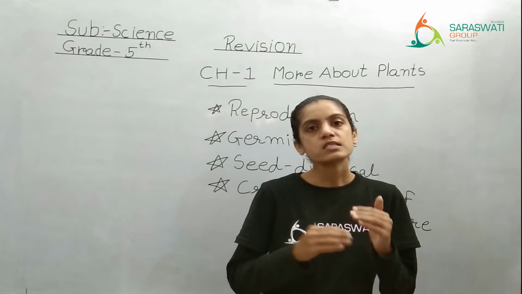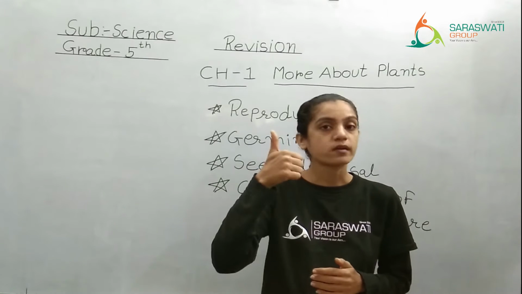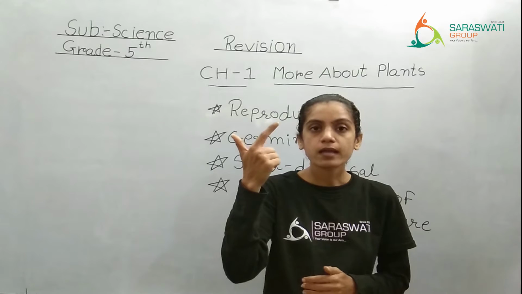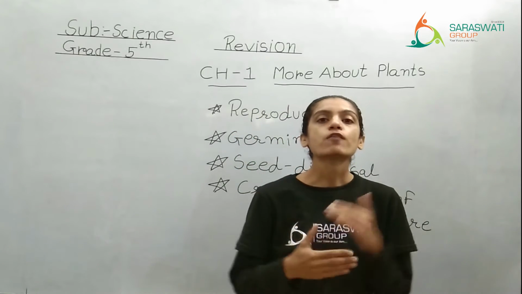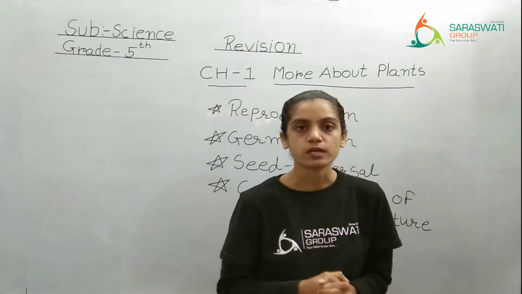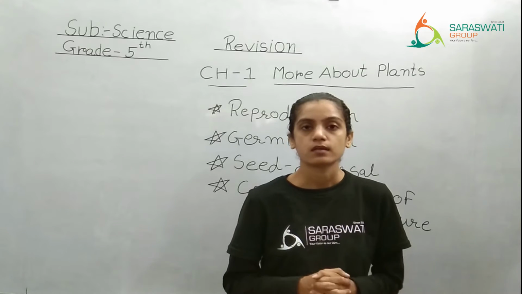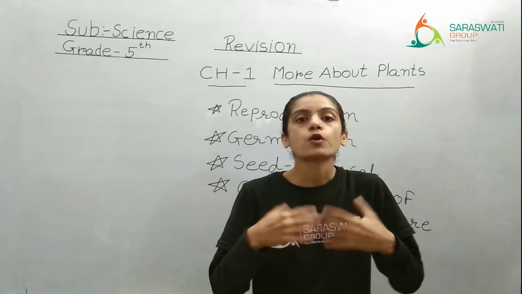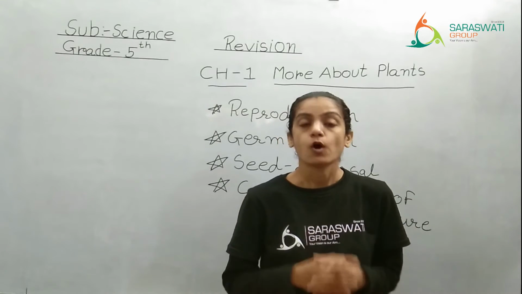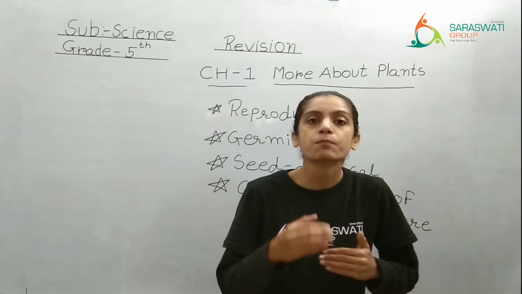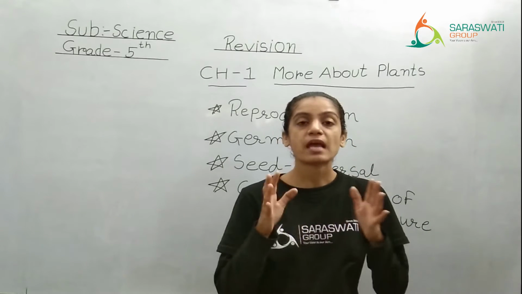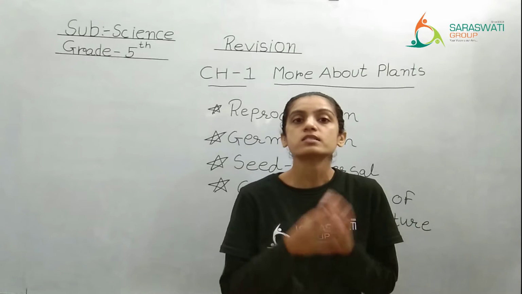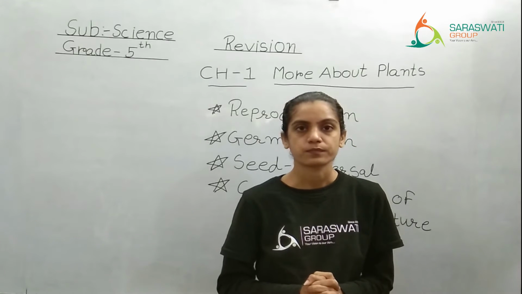So from these 3 factors, that means air or temperature, sunlight and water, if any one of the factors is insufficient or absent, then the seed will not grow properly or it will not give a healthy product. So the second process which we have seen in this chapter was germination.